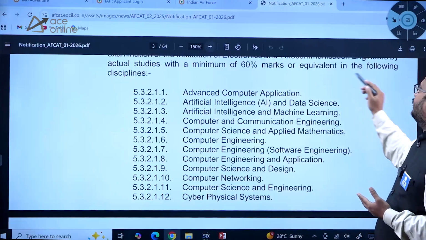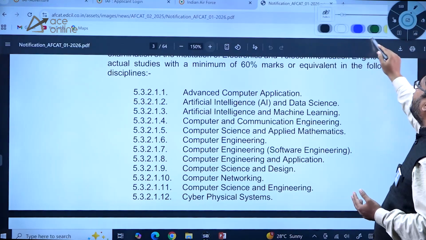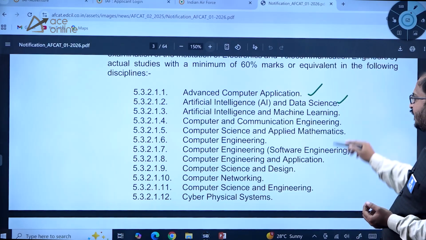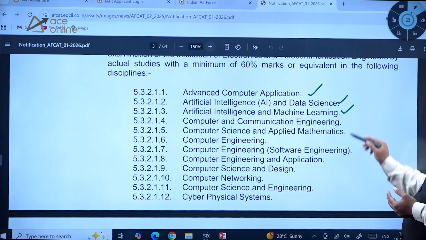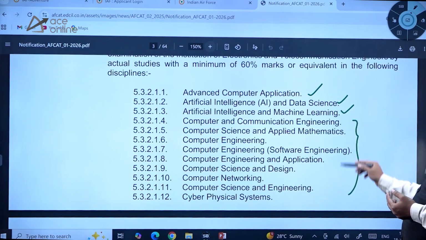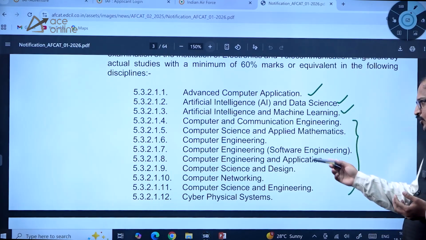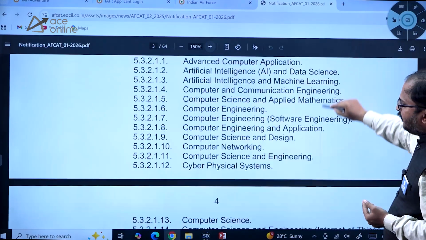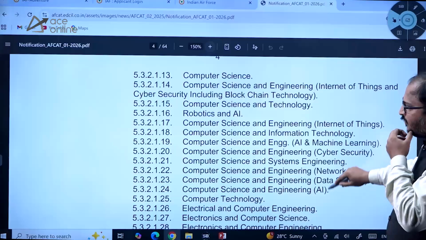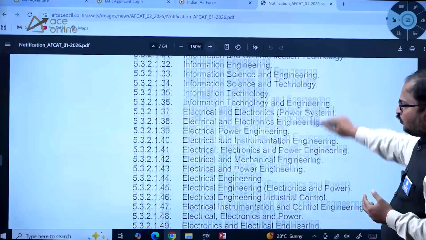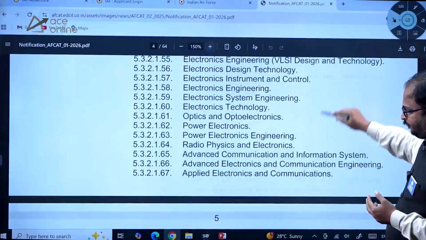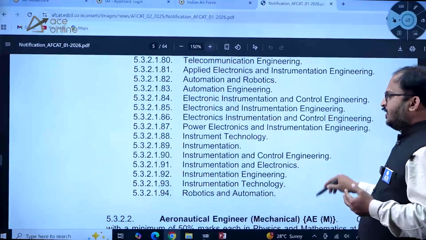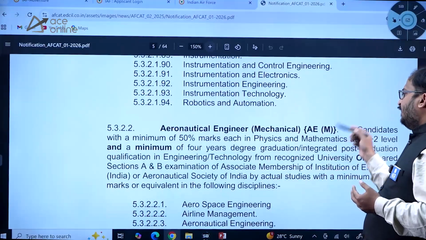Here you can see the following discipline candidates also can apply, like advanced computer applications, AI and data science, artificial intelligence, machine learning, computers and communication engineering, computer science and applied mechanics, computer engineering, cyber security. Like this, there are so many departments, dear students. All these people can apply here. So you can go through this information very carefully. This is for AEL, Aeronautical Engineer Electronics.